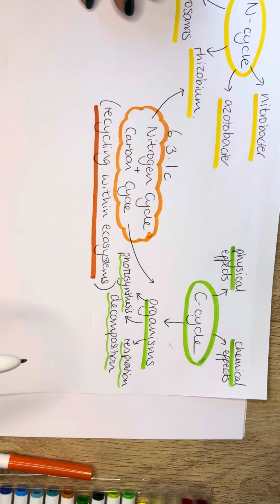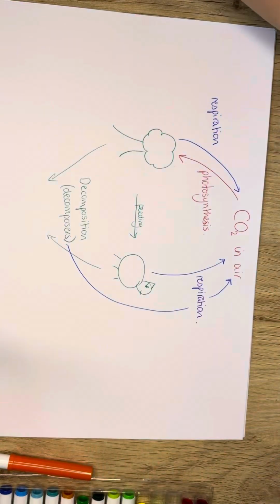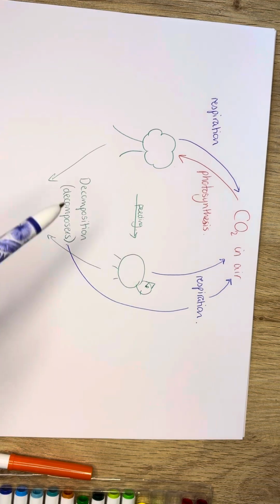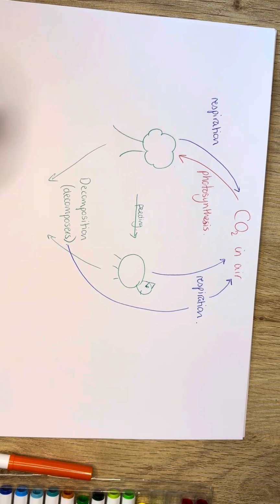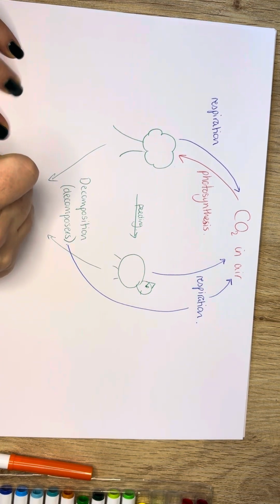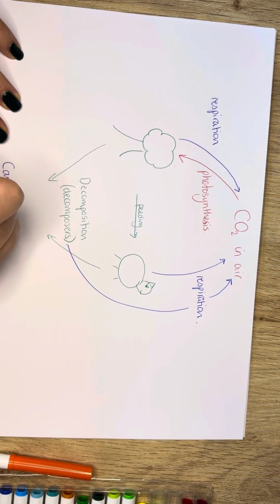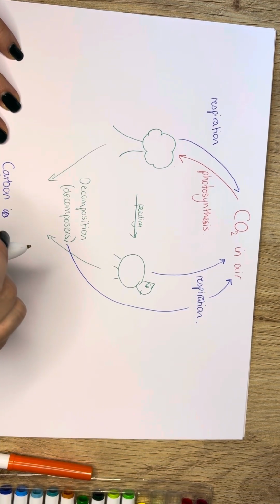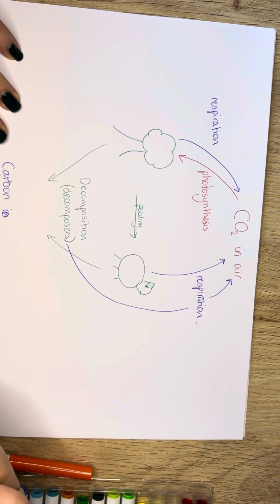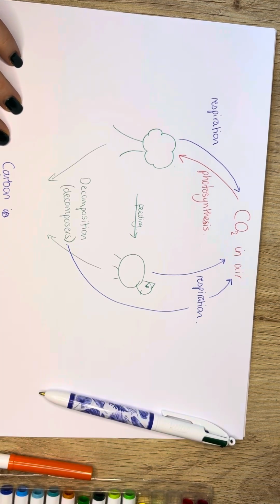Now, we also need to link this to the physical and chemical. So this is where is the carbon when it's not in the air and not in these organisms. Okay, so the first place that we might find it is in the rocks. So carbon sometimes is in rocks. And carbon can get into rocks basically when things don't decompose.